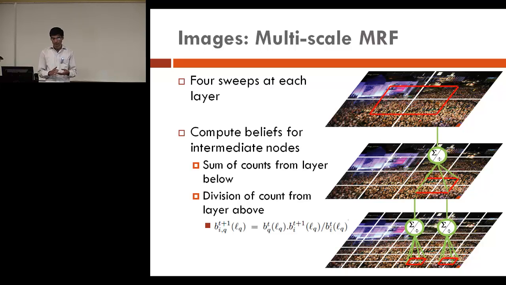And so what that means is that the count in this particular patch at the first layer should be the sum of counts in these 4 patches here. And similarly, when we pass messages upwards, we sum the counts, and when we pass messages downwards, we divide the counts. So that we infer using the entire graph.